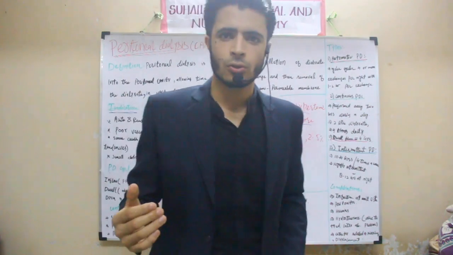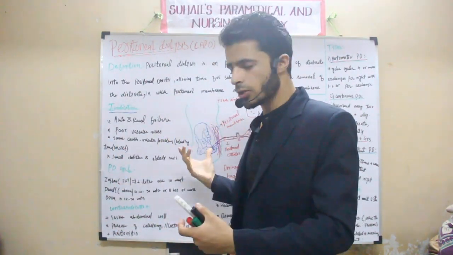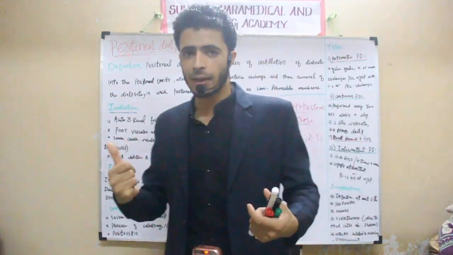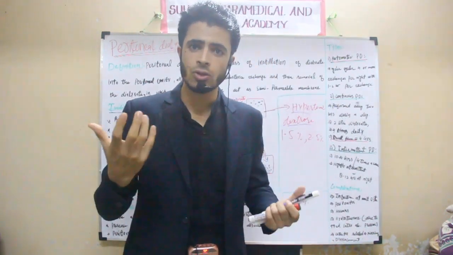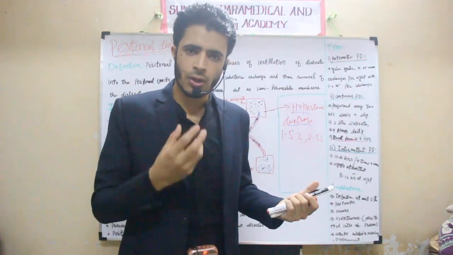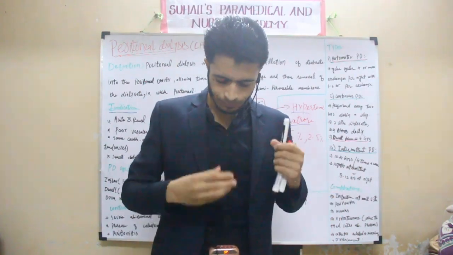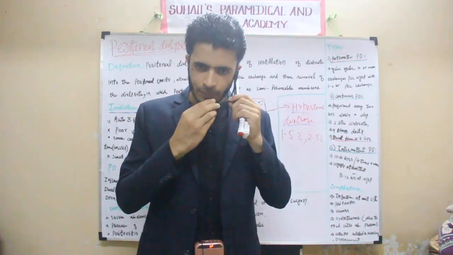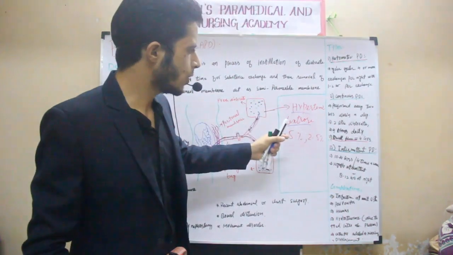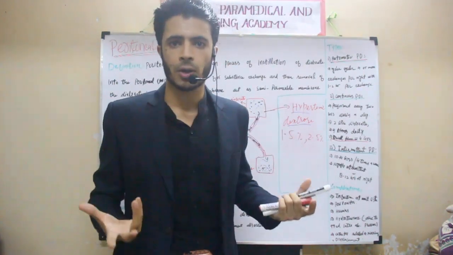So, I was telling the peritoneal dialysis definition, what the process is, what the peritoneal dialysis cycle is, and what the indication is. If there is already a solution for us, that is hemodialysis, why are we going towards peritoneal dialysis?